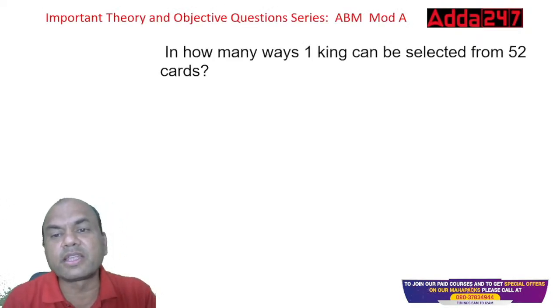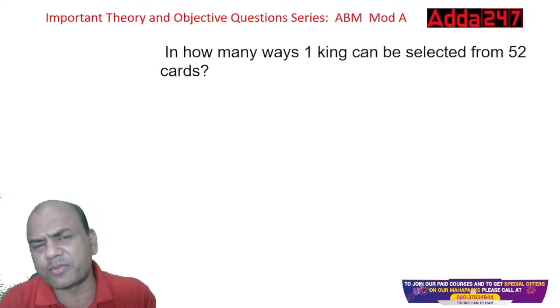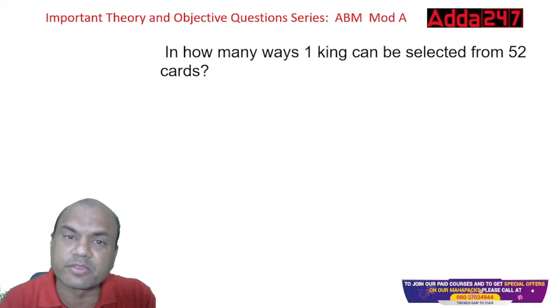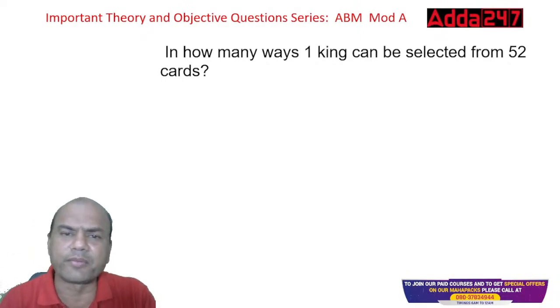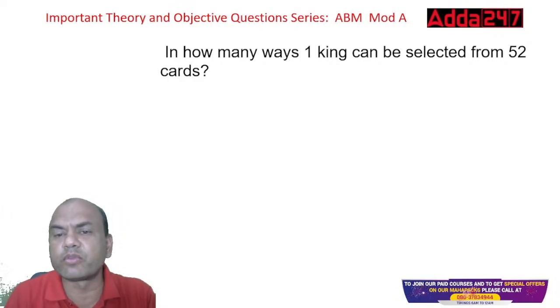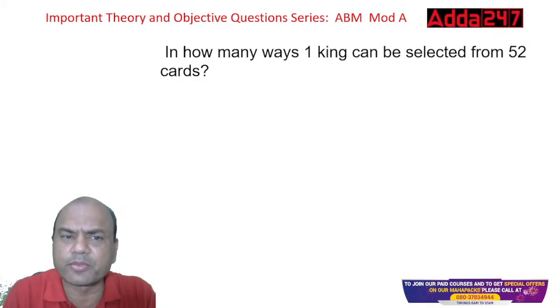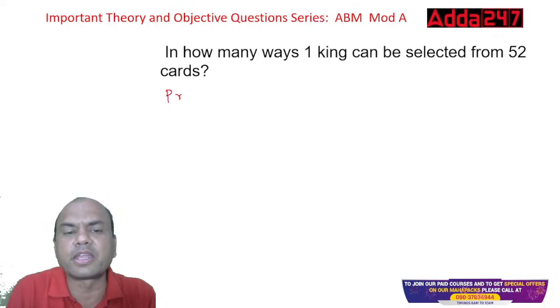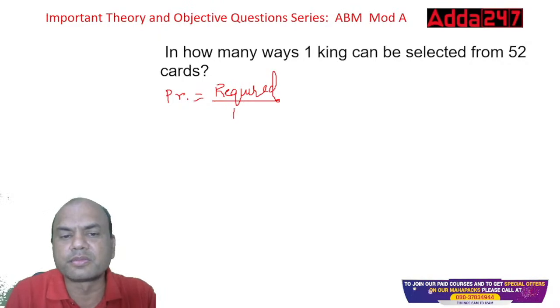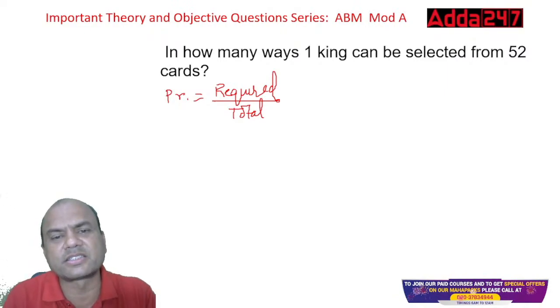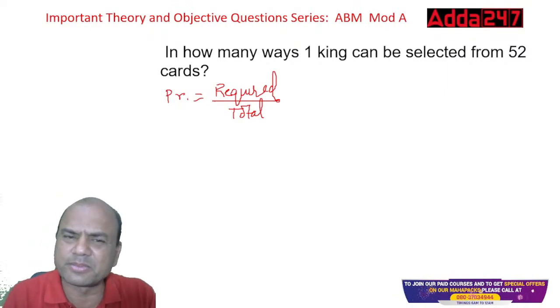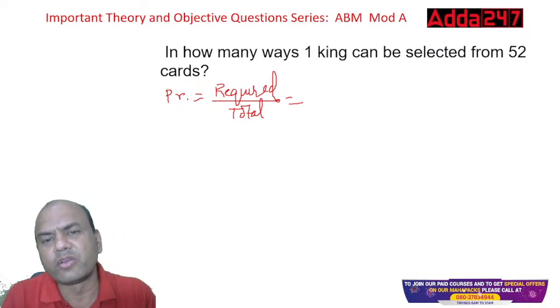In how many ways can one king be selected from 52 cards? Again, see here, I have taken probability questions over here because they are mixed with these estimation chapters, and estimation questions are very simple. So, I'll write it simple now. Probability equals required upon total. Keep it a very simple formula. In books, they have given success upon sample space and all this. Keep it simple. What is required? One king.